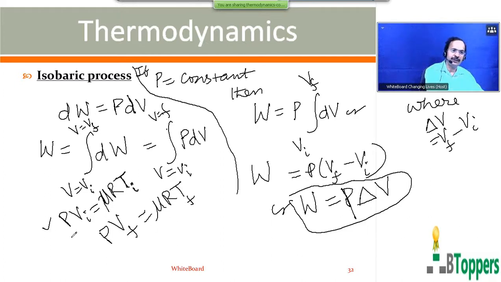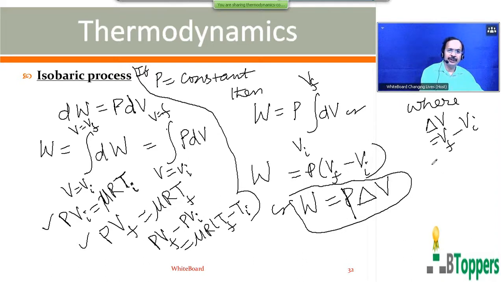You subtract the first equation from the second equation. We can write P Vf minus P Vi is equal to nu R into Tf minus Ti, or you can write P into Vf minus Vi equal to nu R into Tf minus Ti.